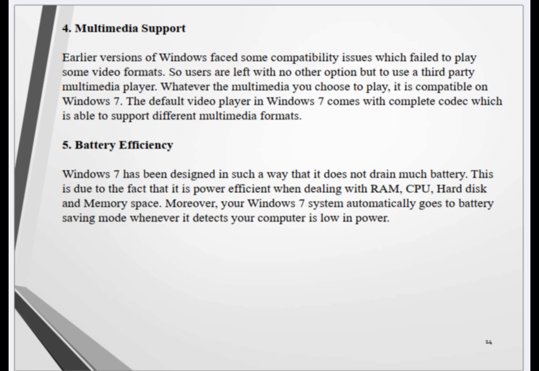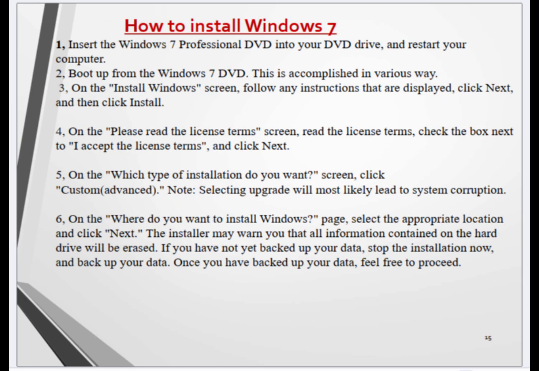5. Battery efficiency. Windows 7 has been designed in such a way that it does not drain much battery. This is due to the fact that it is power efficient when dealing with RAM, CPU, hard disk, and memory space. Moreover, your Windows 7 system automatically goes to battery saving mode whenever it detects your computer is low in power.